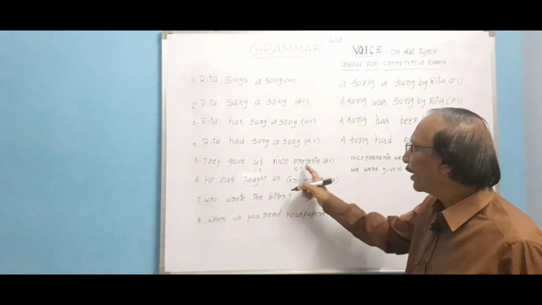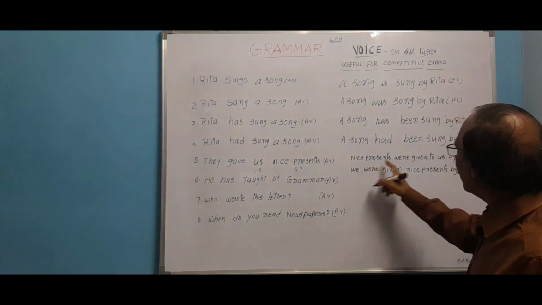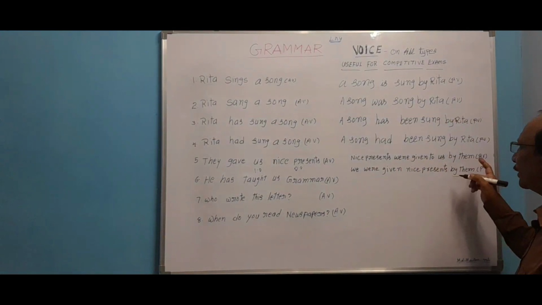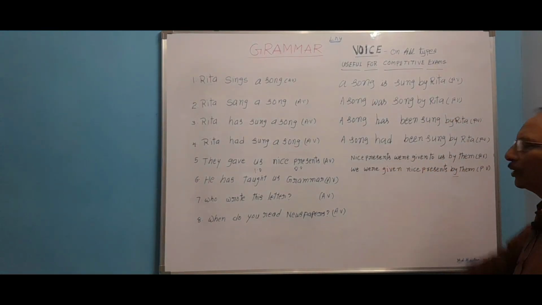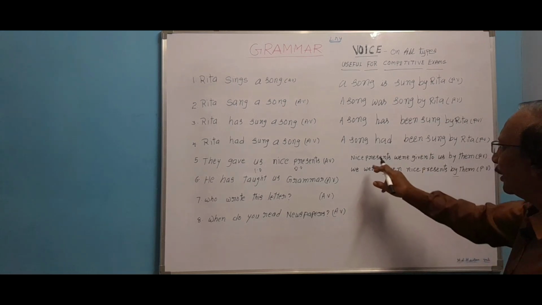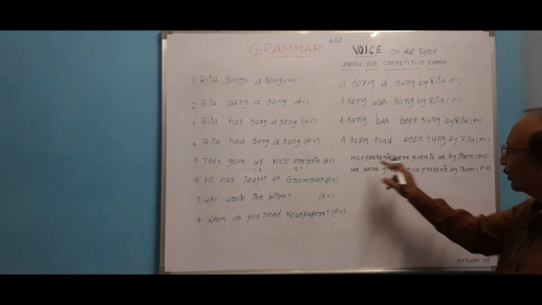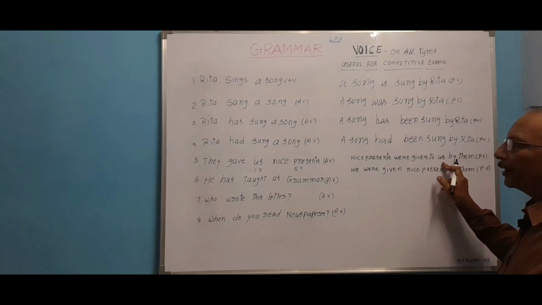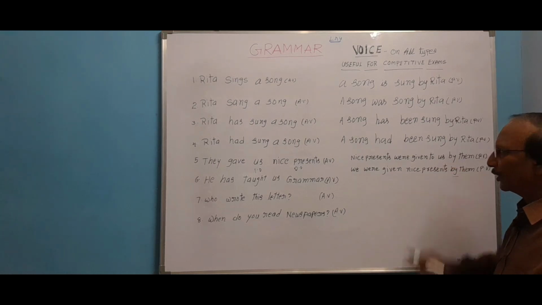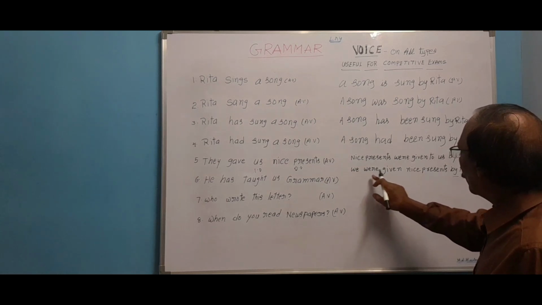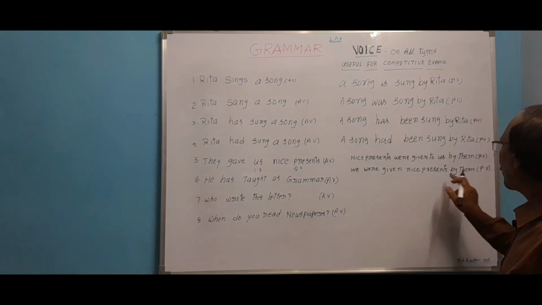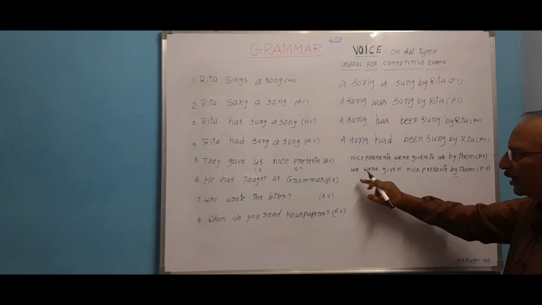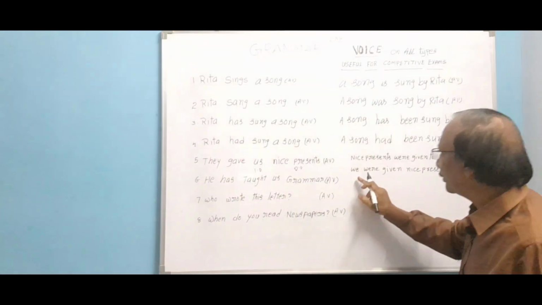They gave us nice presents. Nice presents were given to us by them. With the direct object we have written one sentence, and while writing using the direct object you have used to before the indirect object us, that is the personal object. We were given nice presents by them. In the second one we have taken the indirect object as the subject part.